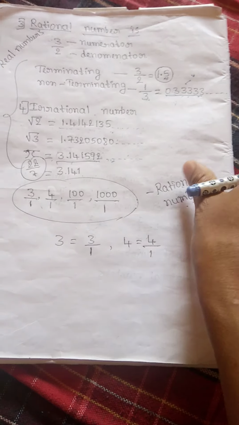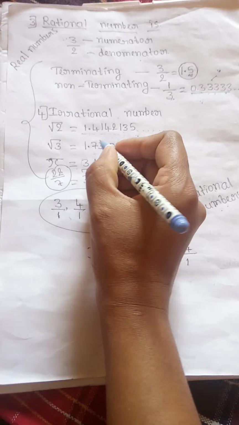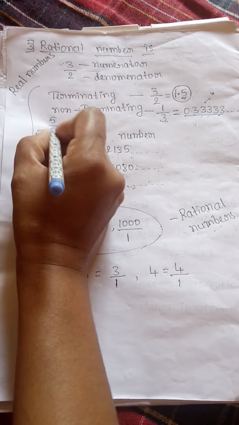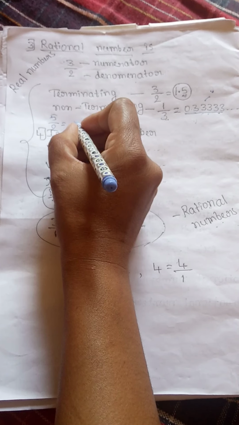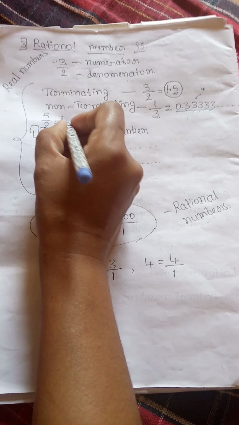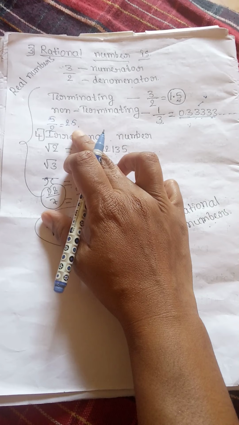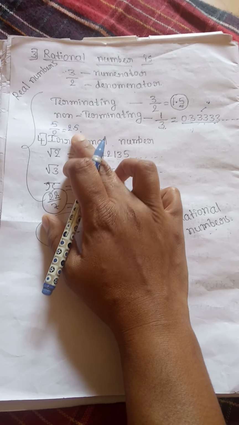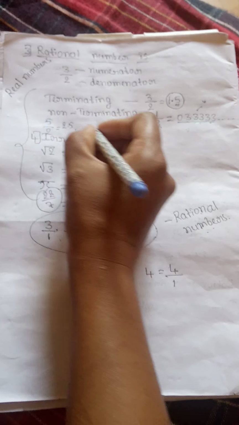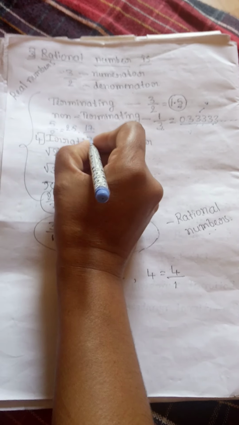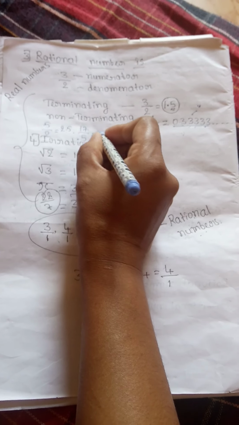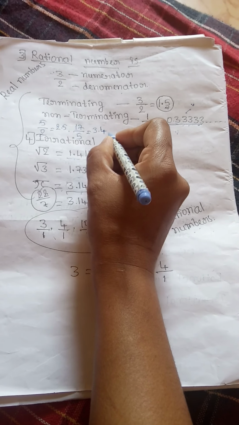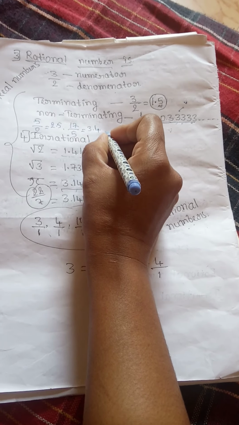Some more examples I want to give you. In rational numbers, suppose 5 by 2, it is nothing but 2.5. It will become a rational number because it is having a particular answer here. Suppose 17 divided by 5 is equal to 3.4. It is also having a particular, definite answer here, so it will also become a rational number.